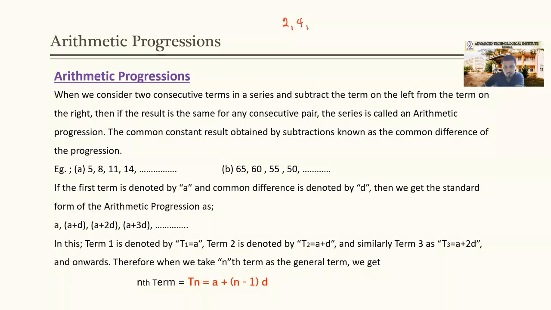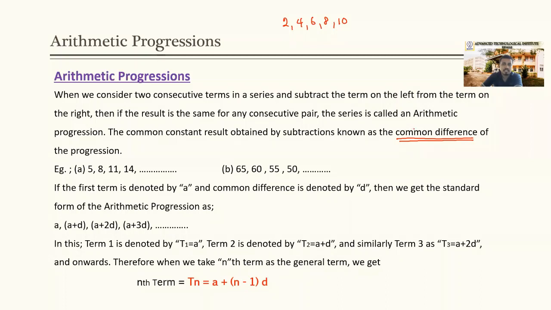This example: 2, 4, 6, 8, 10. This is an arithmetic progression. Why did I say that this is an arithmetic progression? Because there is what? In an arithmetic progression, there should be a common difference.